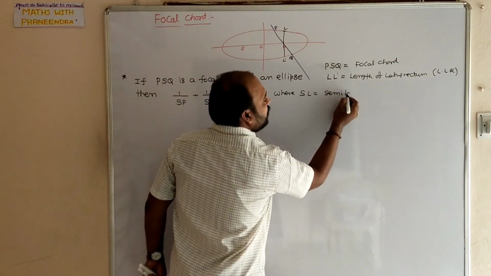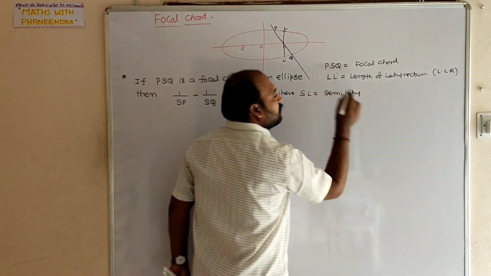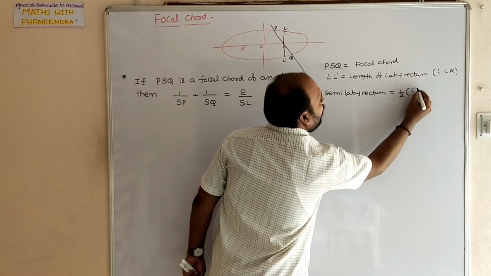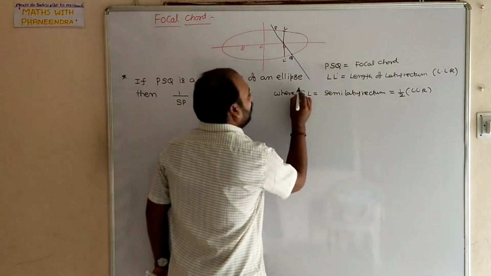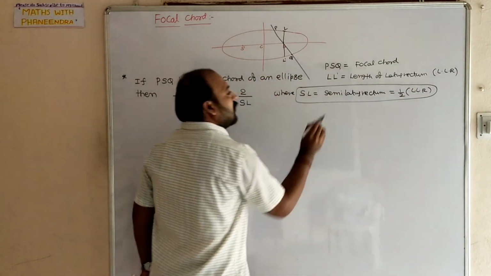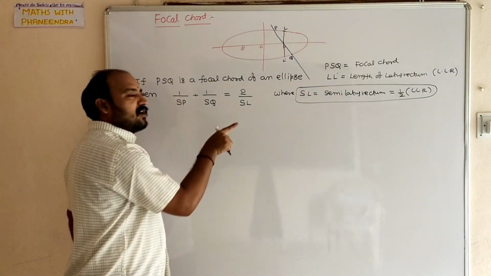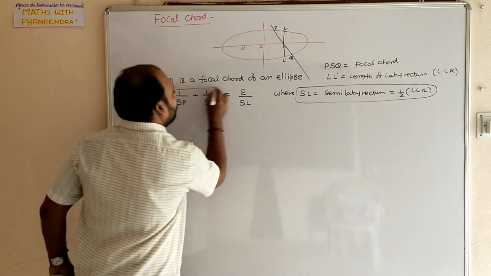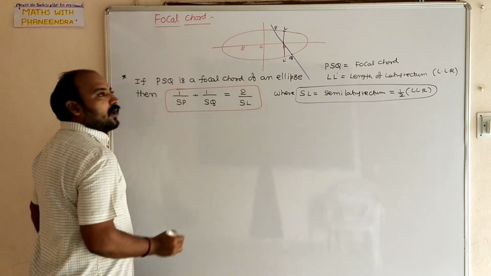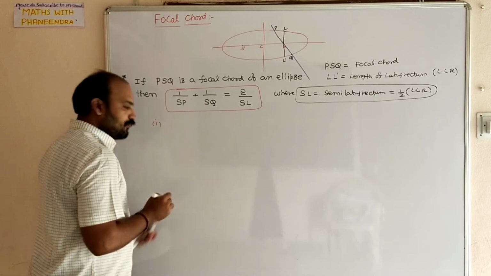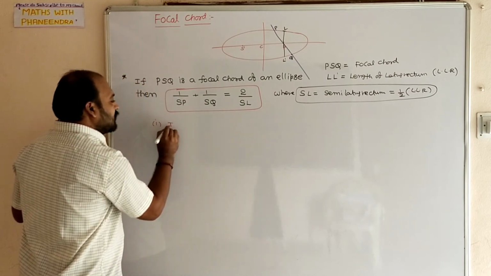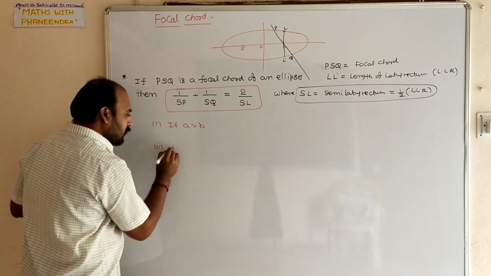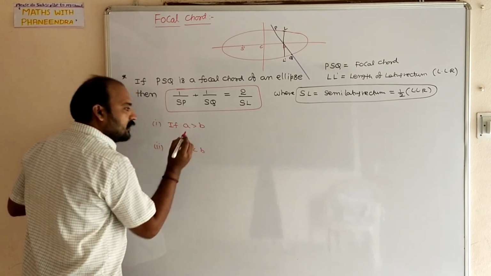Semi-latus rectum means half of the length of latus rectum, which is equal to half of LLR. Clearly I have given the information. Latus rectum, based on A is greater than B or A is less than B, you decide that. Case 1, if A is greater than B. Case 2, if A is less than B.